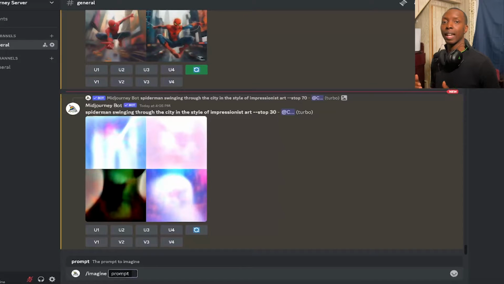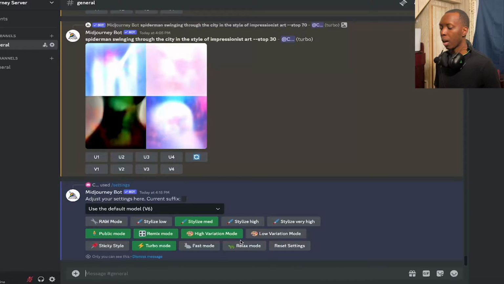Now we have the Stylize parameter, which is a parameter that many Midjourney artists use pretty consistently, as it controls how beautiful the prompt will end up being. The Stylize parameter can range anywhere from 0 to 1000, but by default, every prompt will be at 100. To give you a good understanding of this, remember how in the settings there were different Stylize settings? Stylize low, Stylize medium, Stylize high, and Stylize very high. By default, everyone is at Stylize medium. That's basically Stylize at 100, but if you did Stylize high or very high or low, well, you would see what you would get.